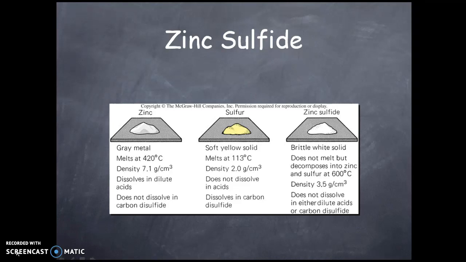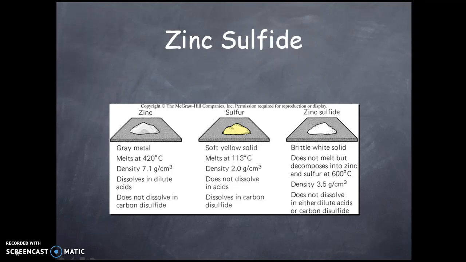When you mix zinc with sulfur, you get a compound which is called zinc sulfide, which is neither gray nor yellow in color, but has a brand new color, which is white. And it's a brittle one. It's not a metal or a simple soft solid. It does not melt but decomposes into zinc and sulfur at 600 degrees Celsius.